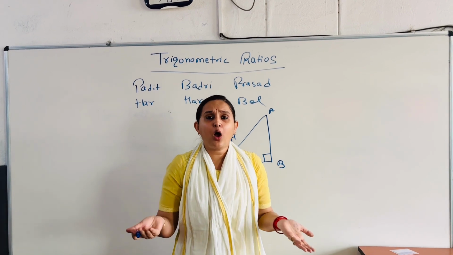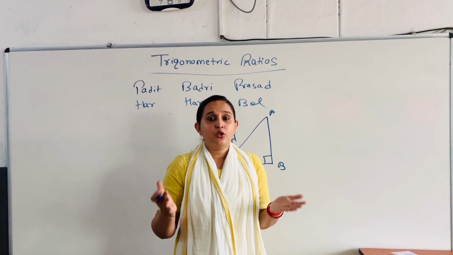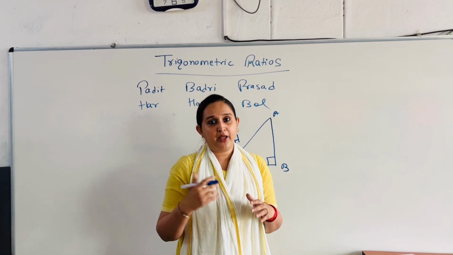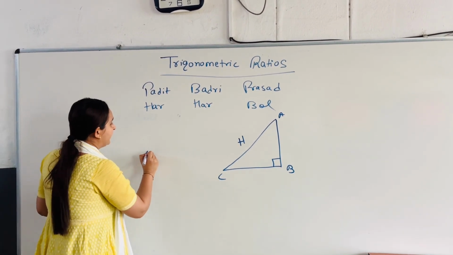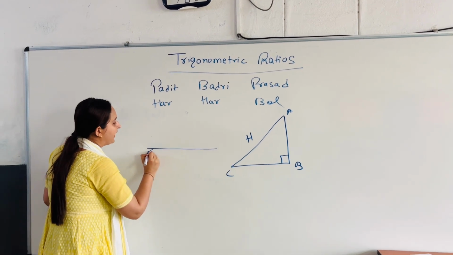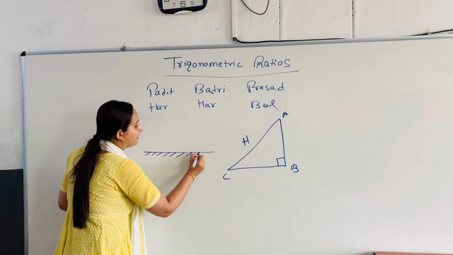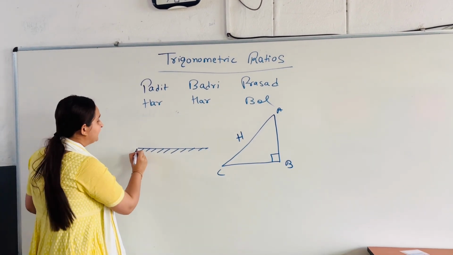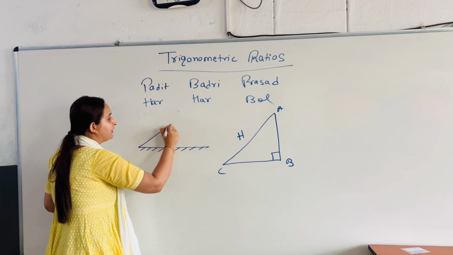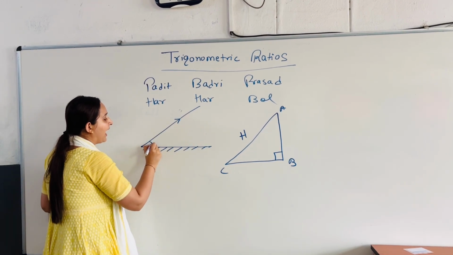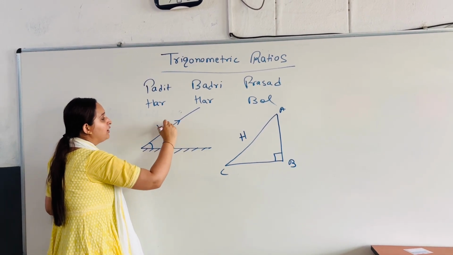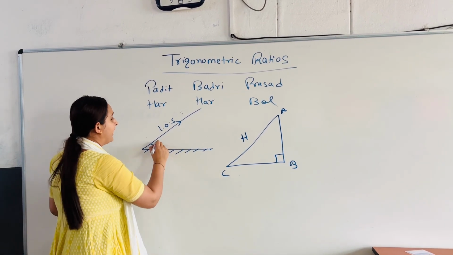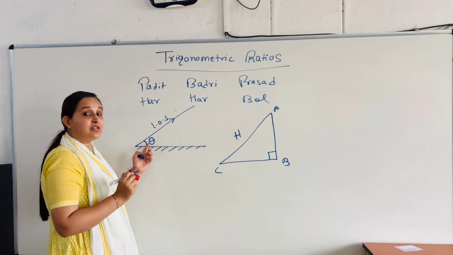Now with respect to what? Let's first understand the angle of elevation and angle of depression. It is always compared with the horizontal line, never with the vertical line. If this is the ground, this is the person, and that person is looking upward, the angle between the line of sight and the horizontal line is your angle of elevation, and we say it as theta.